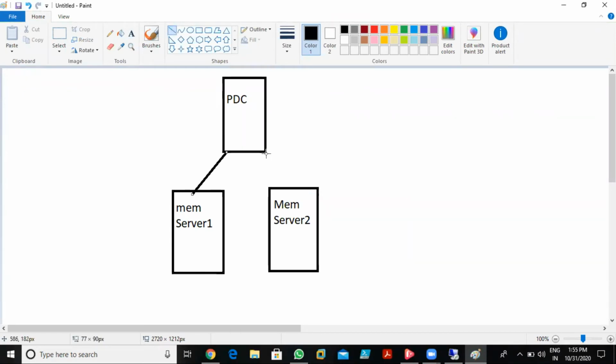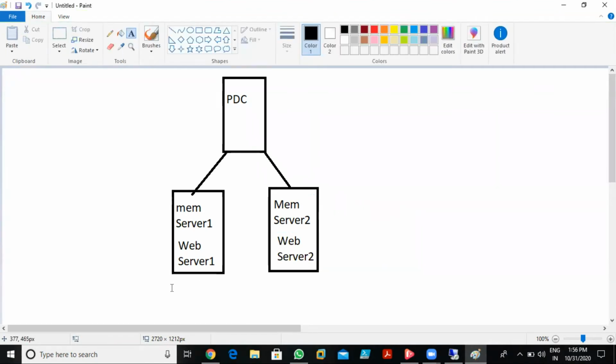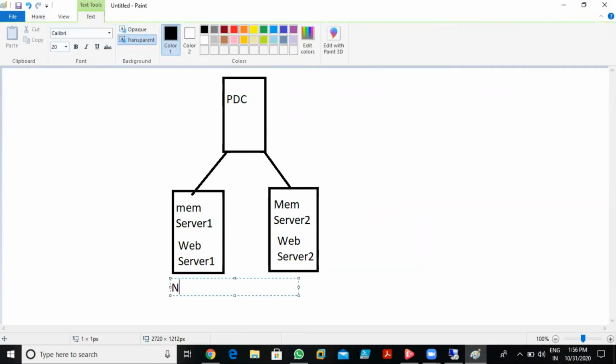These two servers become web servers. Web server one, where we can deploy one page, and web server two. Then I install the NLB feature in both the servers also.